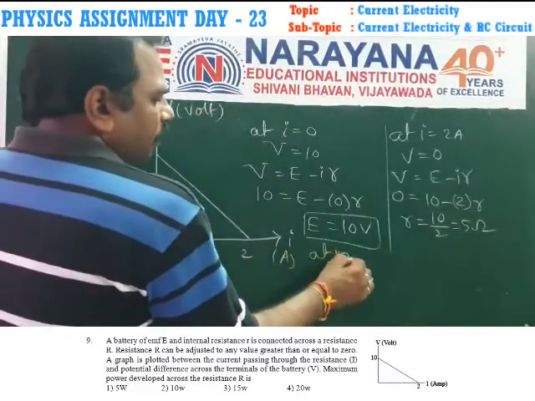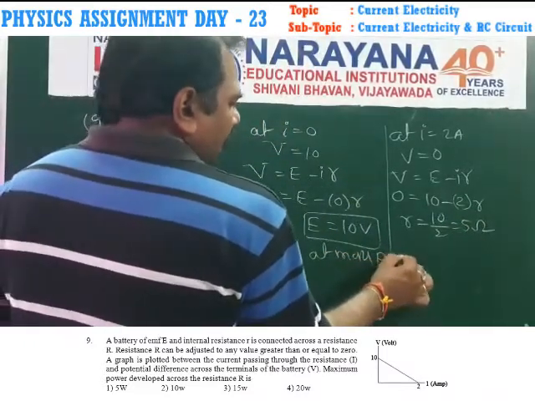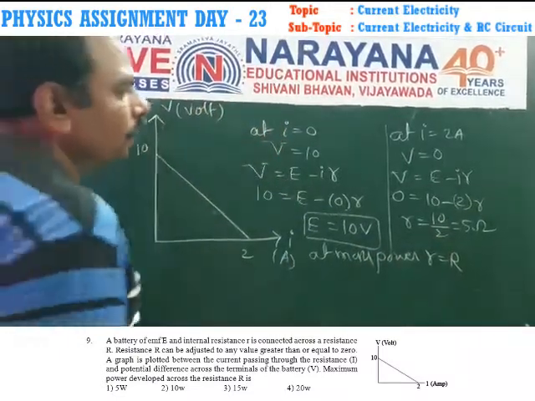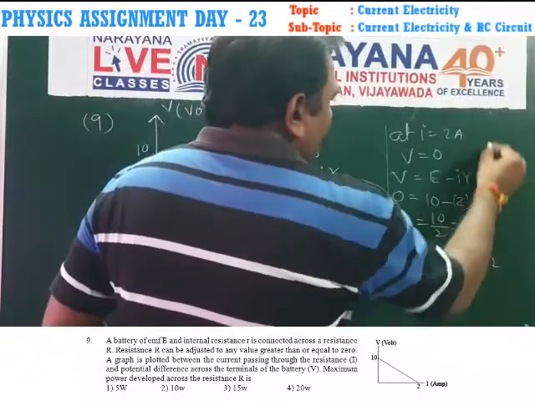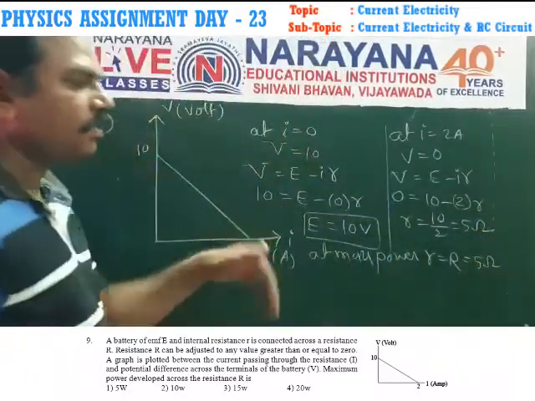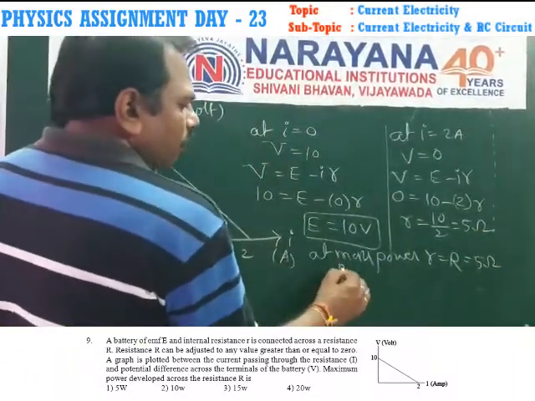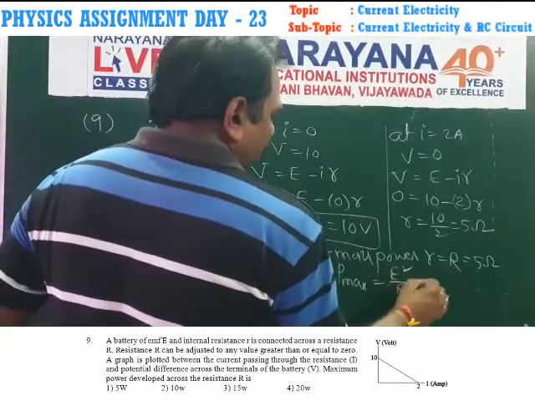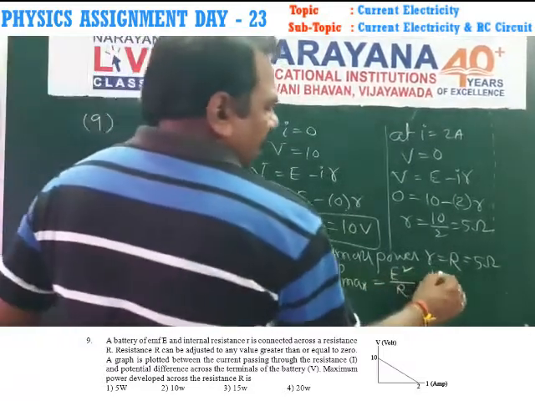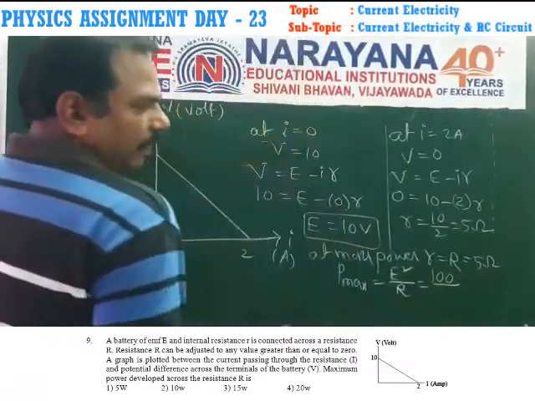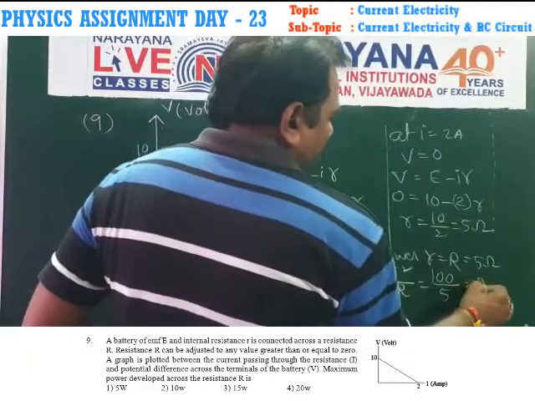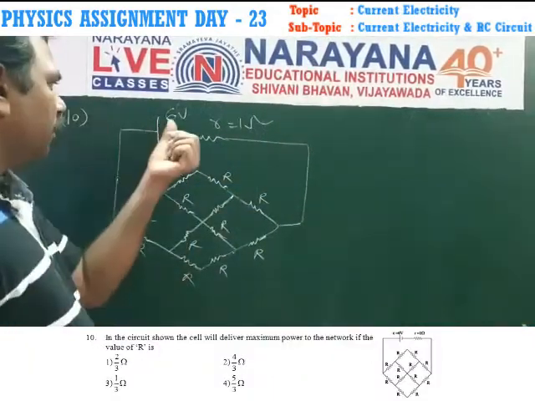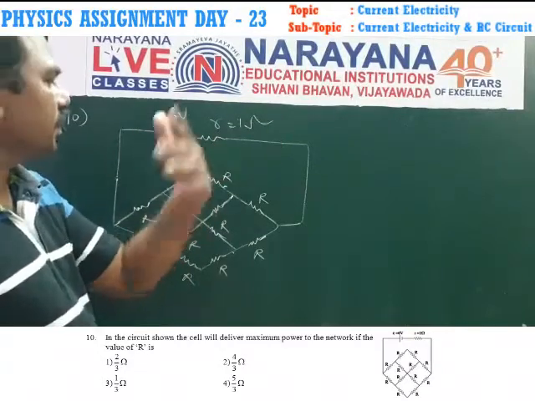At maximum power, internal resistance is equal to external resistance, which is equal to 5 ohms. So maximum power is equal to E square by 4R. E square is 10 square, that is 100, by R is 5, we get 20 watts.